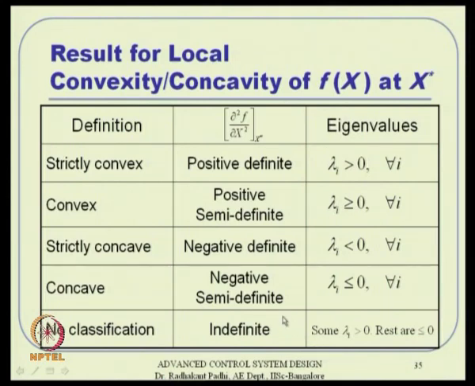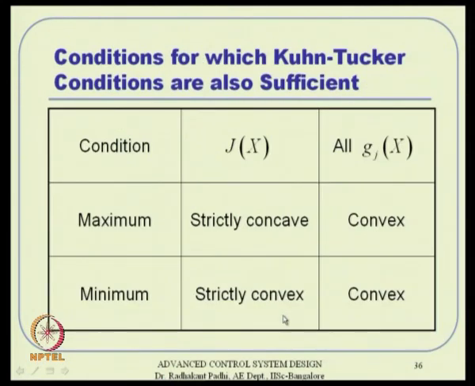Now, the result tells us that j of x and g j of x, these are the two things that act in the Kuhn-Tucker conditions. Remember that.